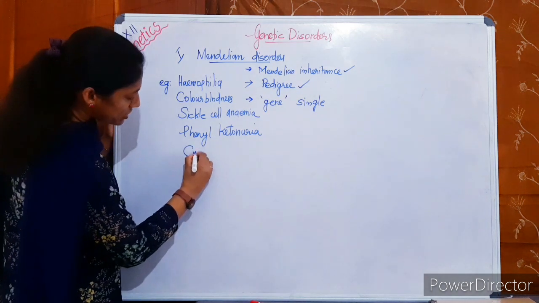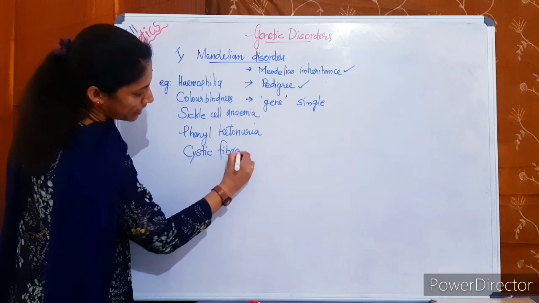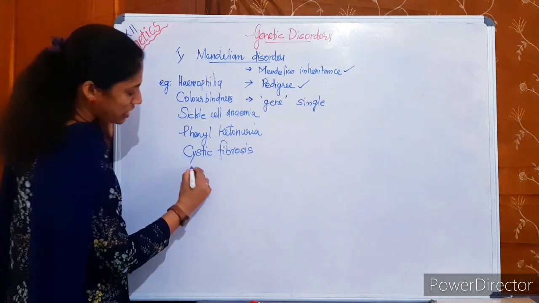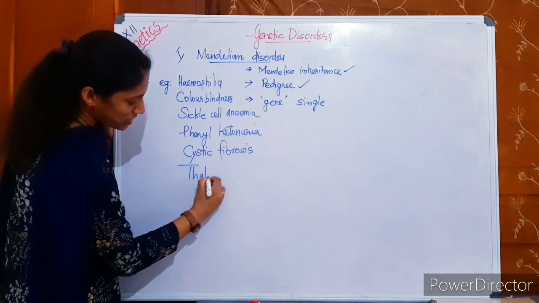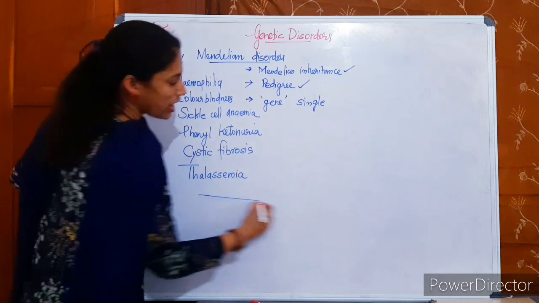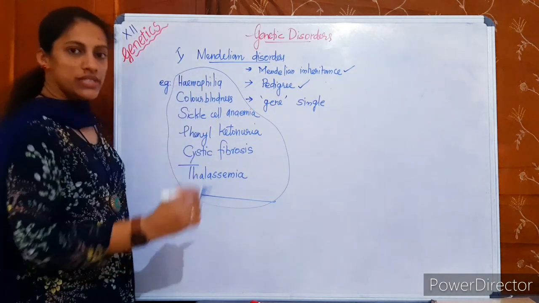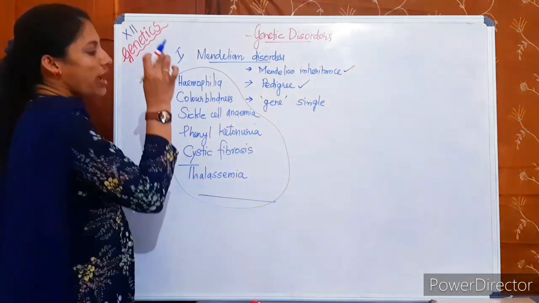Also there is cystic fibrosis. And as a new addition in your book, there is thalassemia also. So Mendelian disorders are many, and all these disorders show a single gene change, a single gene alteration.